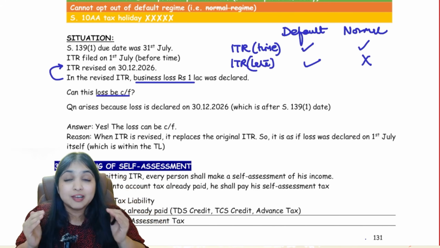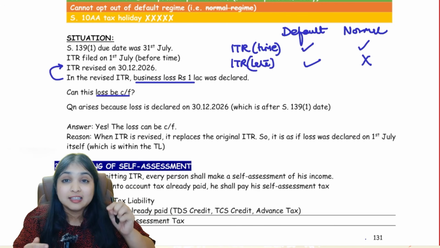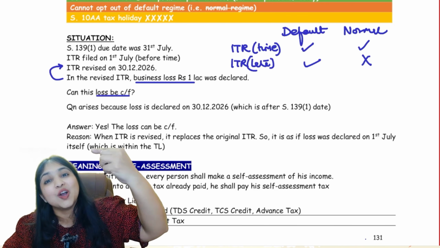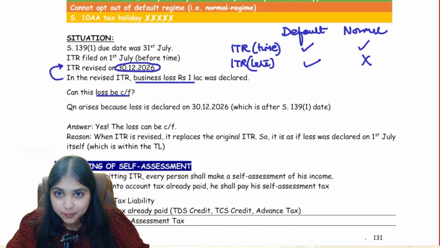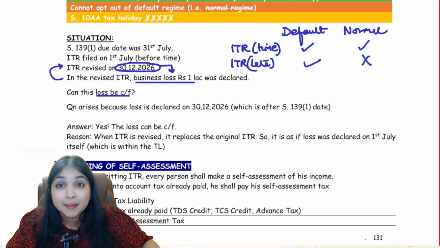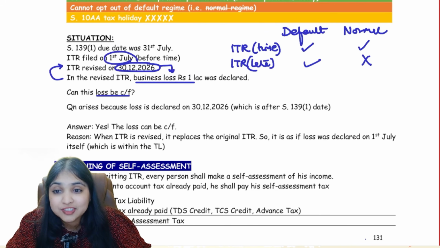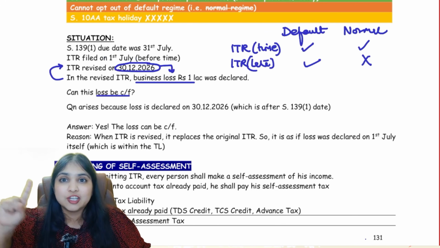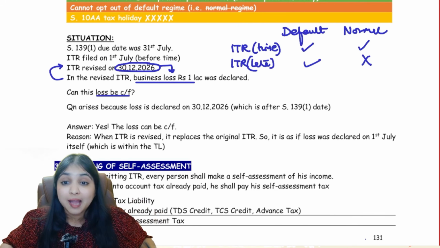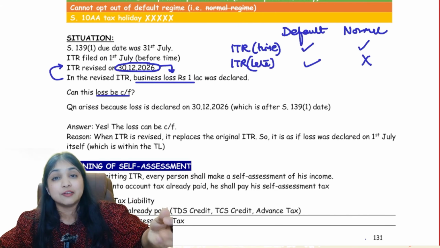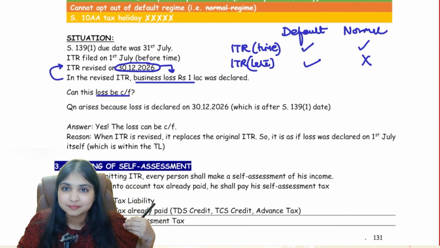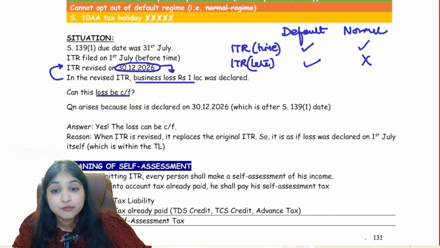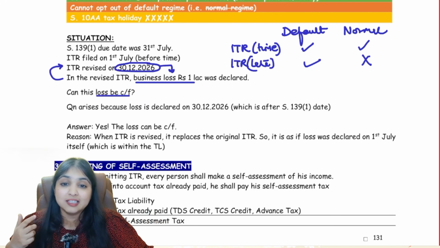The logic is very simple. Remember, whenever you revise your return, the revised return replaces the original return. Which means, when I revise the return on 30th December 26 and declare a business loss of 1 lakh in it, it will be as if I have done all this on 1st July itself. When did I file my original return? On 1st July, no? So it will be as if I have done all this on 1st July itself. The revised return will always replace the original return. So even if you declare losses in the revised return, it is totally fine.